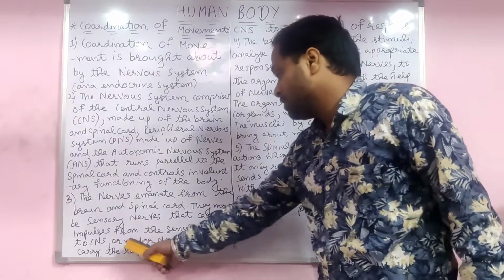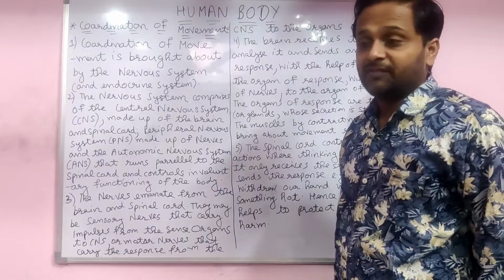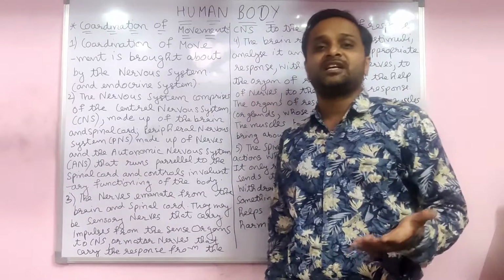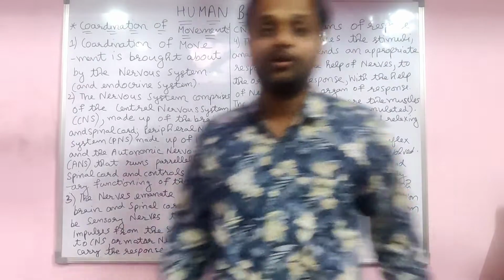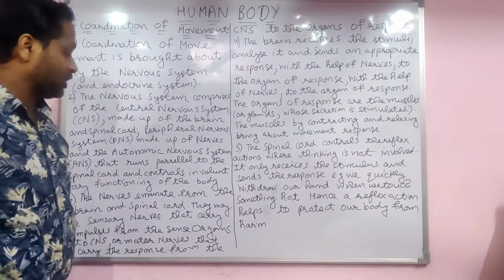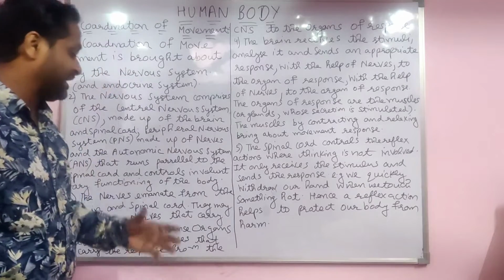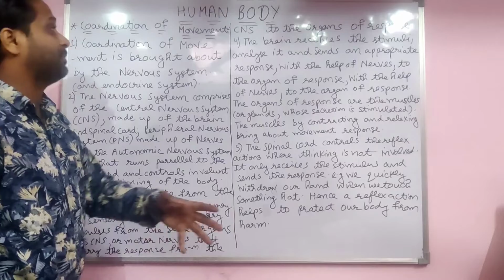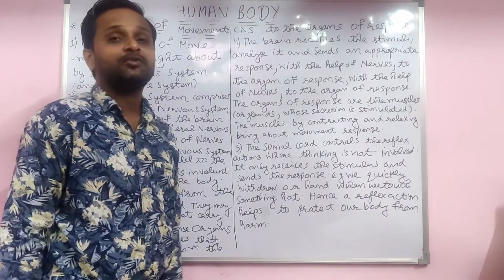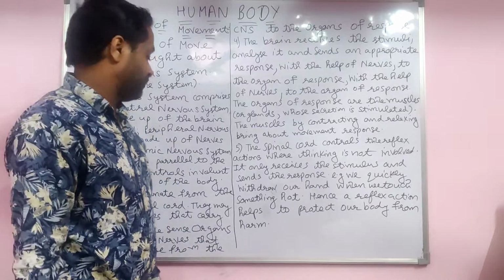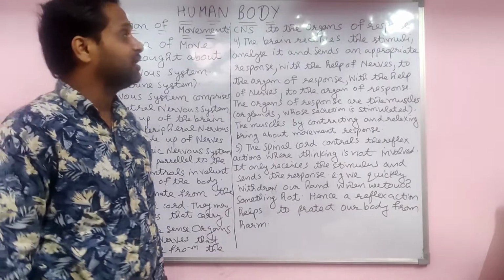Or they may be motor nerves that carry the response from the CNS to the organ of response. Then the brain gives the response and transfers the message to the muscle with the help of motor neurons, the motor nerves. They carry the response and give it to the muscle, and the muscle responds. Organs respond only because the brain sends the message through the motor neurons and motor nerves.